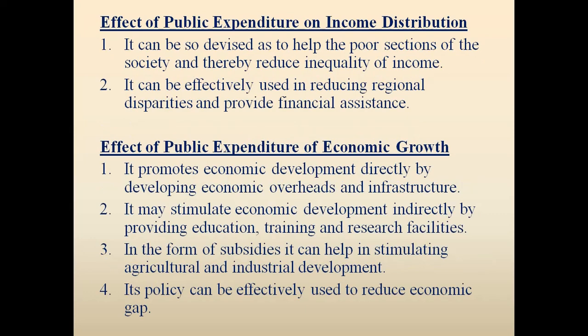Anyway, now let us see the effect of public expenditure on income distribution. So let us say point number one, it can be so devised as to help the poor sections of the society and thereby reduce inequality of income. So it is just a theory, by the way. Yes, it could have been devised in such a way that the gap between the rich and the poor could be minimized, or it can be nullified.